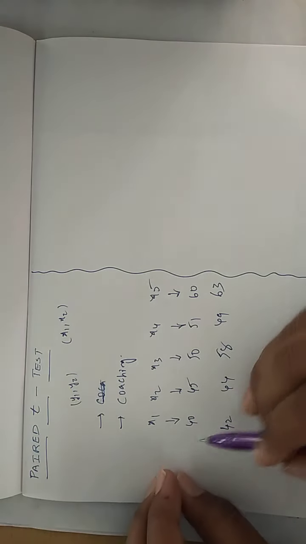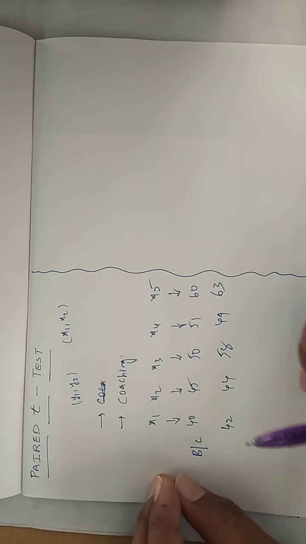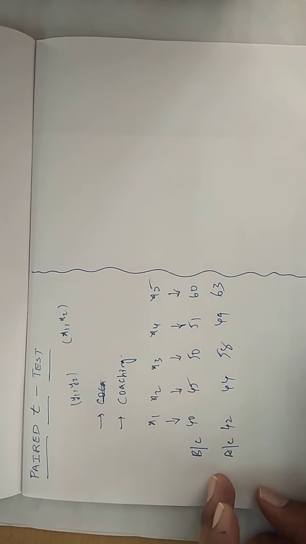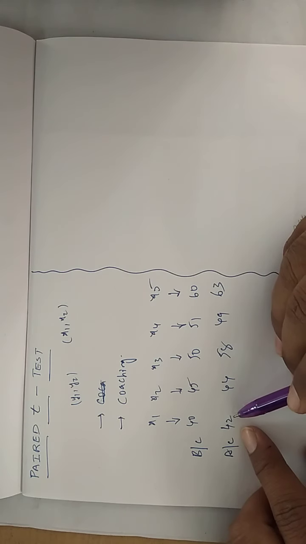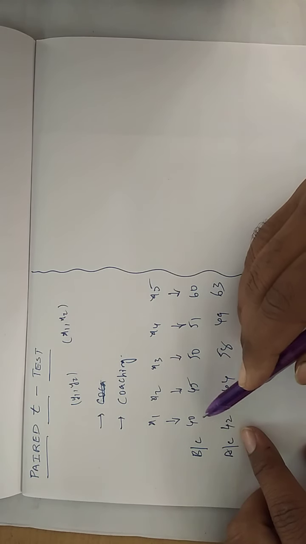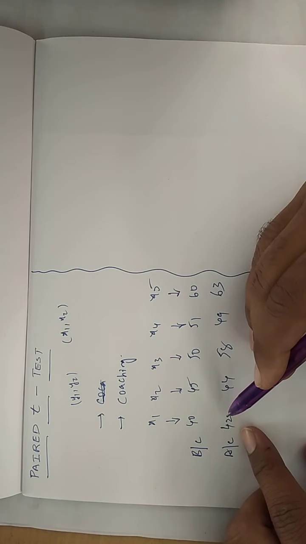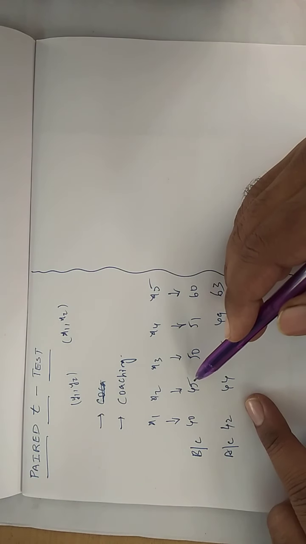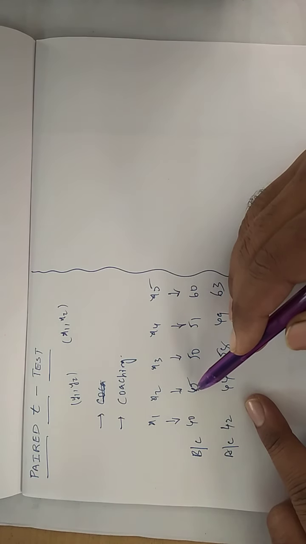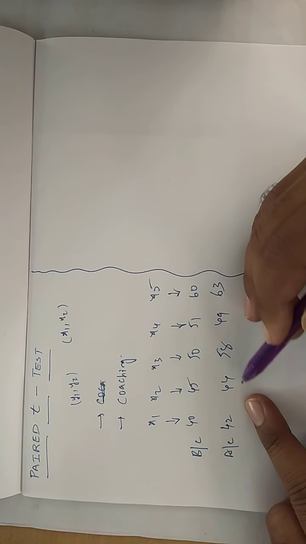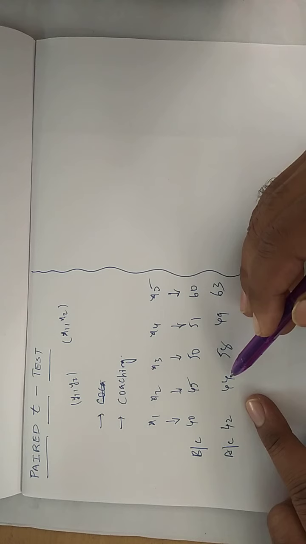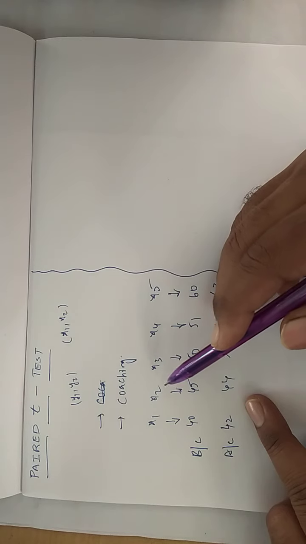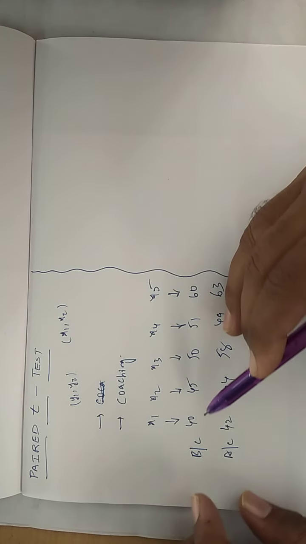For candidate x1 only, before coaching, what are the marks? 40 marks he scored in that exam. But after the coaching, how many marks did he score? 42. That means the coaching has affected his performance because the marks have increased. Now come to here. Before coaching, he scored 45 marks. But after the coaching, he scored only 44. So one less, isn't it? That indicates that the student x2 did not benefit from the coaching.